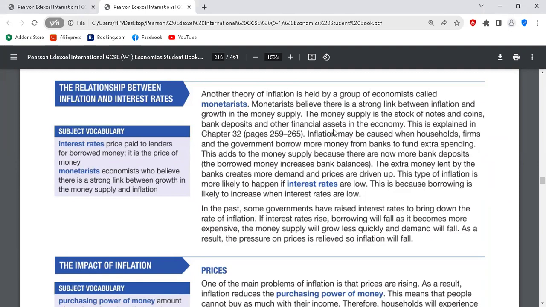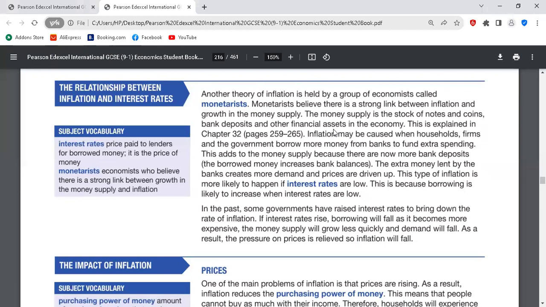Inflation may be caused when households, firms and the government borrow more money from banks to fund extra spending. This adds to the money supply because there are more bank deposits. That means the borrowed money increases bank balances. The extra money lent by the bank creates more demand and prices are driven up. This type of inflation is more likely to happen if interest rates are low. This is because borrowing is likely to increase when interest rates are low.